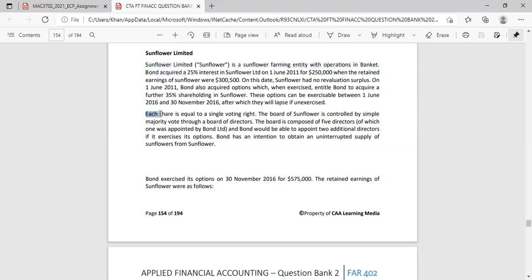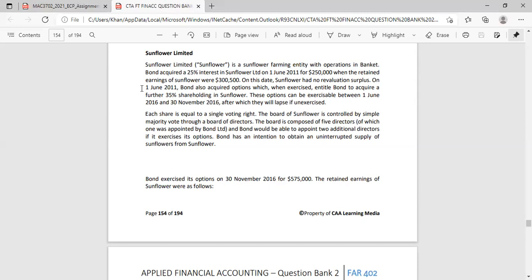So they say each share is equal to a single vote. The board of Sunflower is controlled by simple majority vote through the board of directors. Okay, so there you can see, we only have 25%, so we will have significant influence. The board is composed of 5 directors, and Bond would be able to appoint 2 additional directors if it exercises its option. Bond has an intention to obtain an uninterrupted supply of sunflowers from Sunflower.